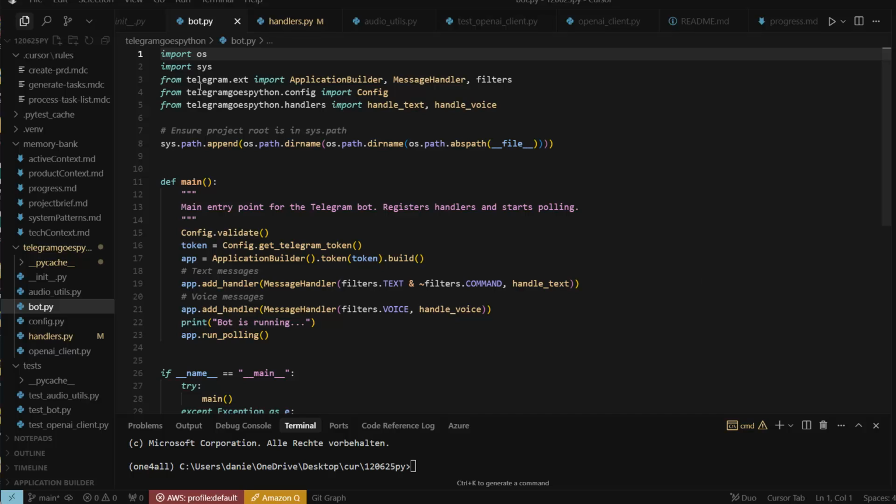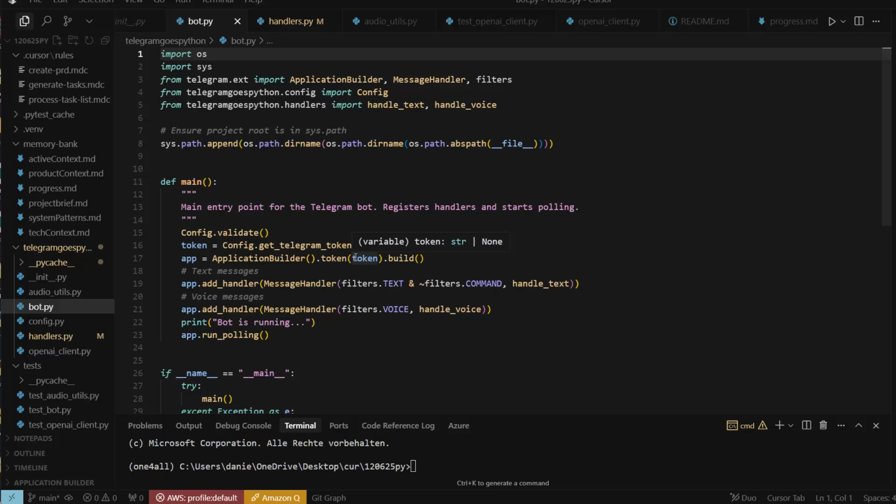What you need is the Telegram extension, of course, but then you can actually use application builder and message handlers, and also filters. And it basically works the following way. You can see that the app is built by the builder itself. You need to have a token. The token can be generated inside Telegram, so you can use, it's called BotFather, right, to create a token, and then of course use this token as an environment variable.